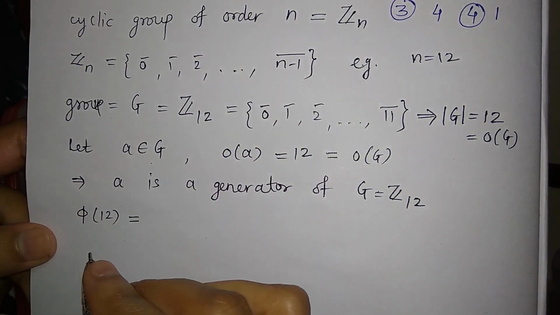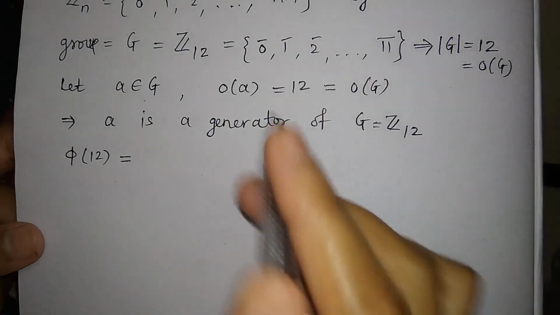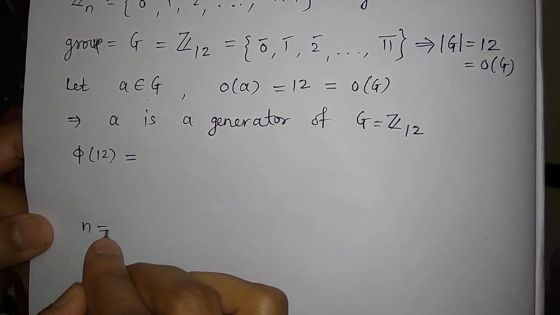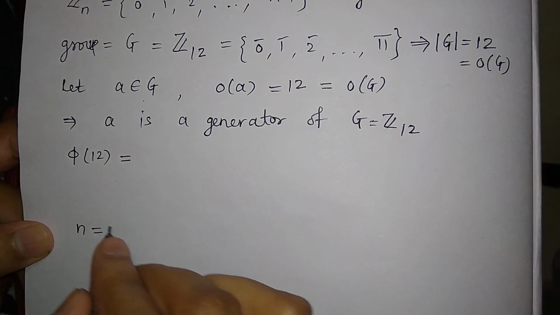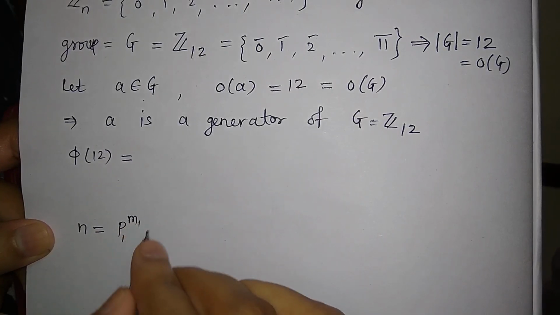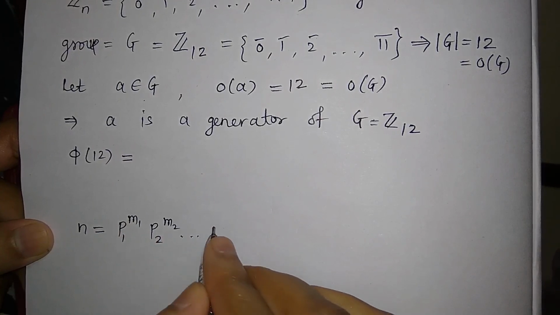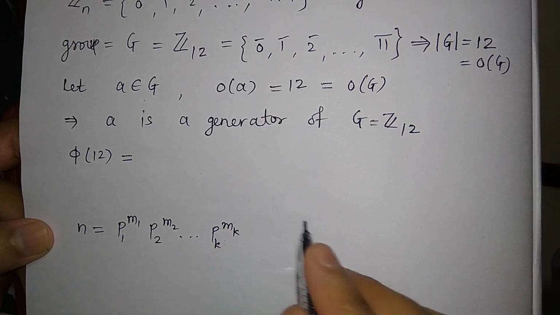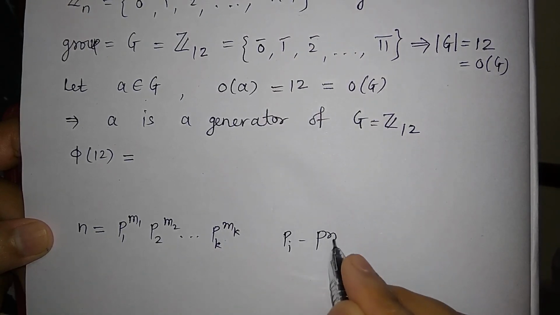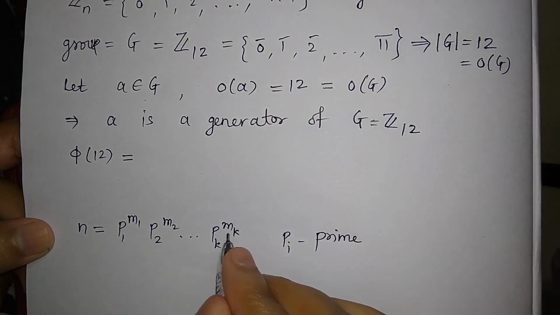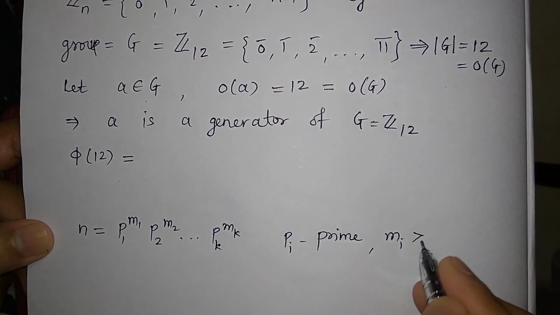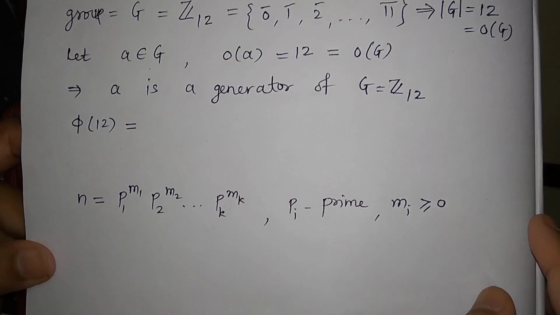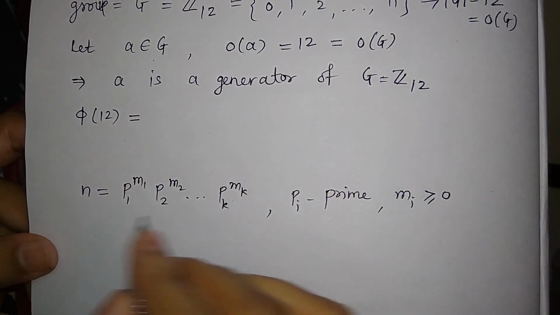So how will the number of generators be found? Let us recall this for any function, for any n. Suppose you write n in its prime factorization, p1 raised to m1, p2 raised to m2, up to pk raised to mk, where these p1, p2, up to pk are primes, so the pi's are prime, and m1, m2, up to mk are non-negative integers. So write the prime factorization of 12.